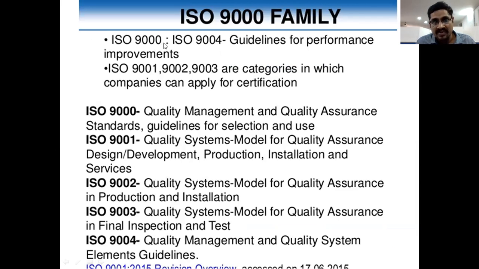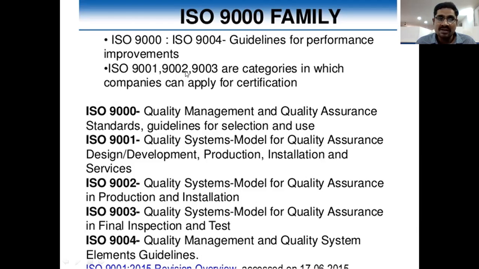Between these, we have some guidelines for performance improvements. They give guidelines to increase performance improvements in our companies.